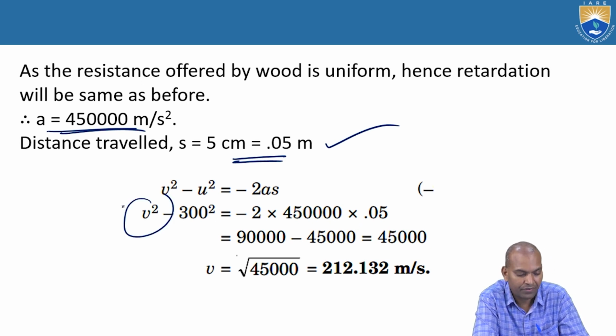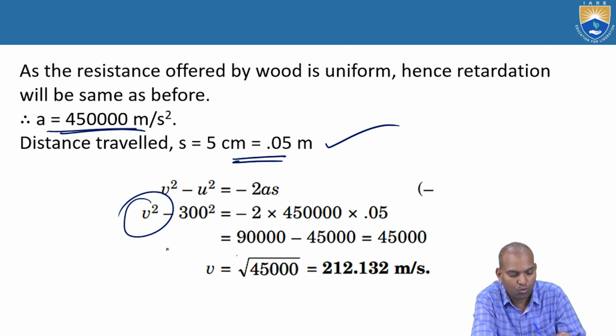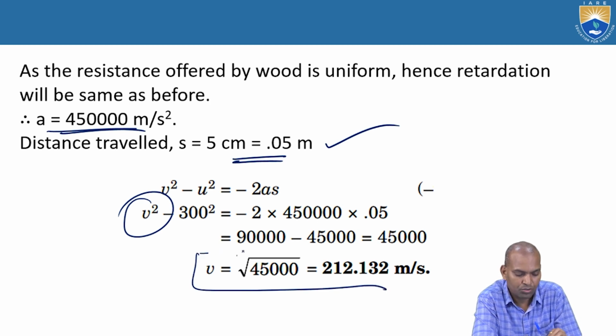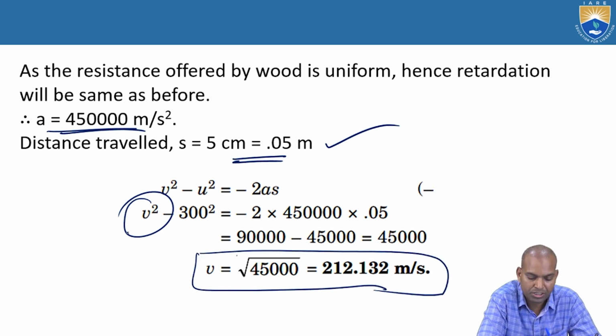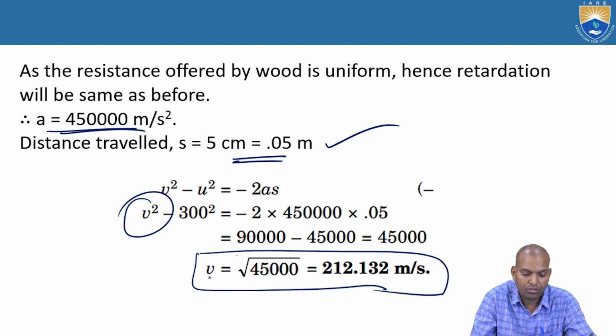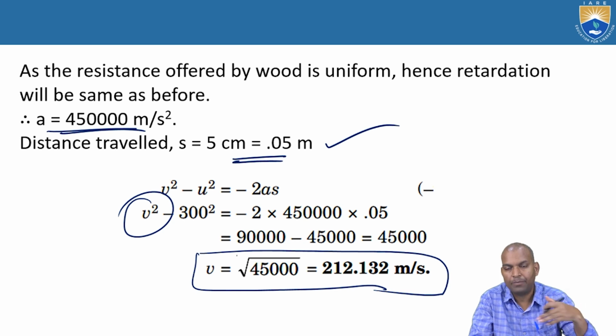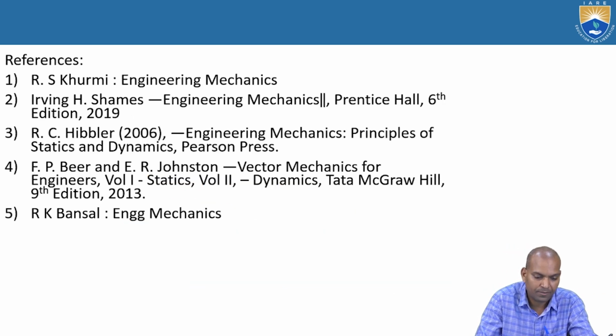After solving, the final velocity with which it emerges out is 212.132 meters per second. That is the velocity with which it comes out, 212.132 meters per second. Alright, that is v, with which the bullet emerges from that wood. The thickness of the wood is 5 centimeters.